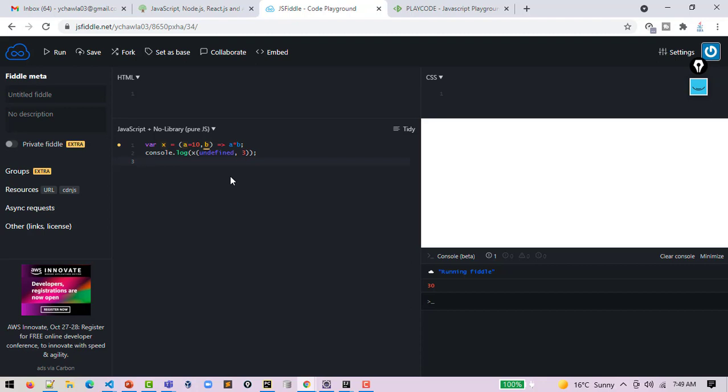But if you do not define the first one, it gives you an error. You need to define it as undefined if you want to say a is equal to 10. So this is called a default function parameter, again a TypeScript feature, again an ES6 feature.